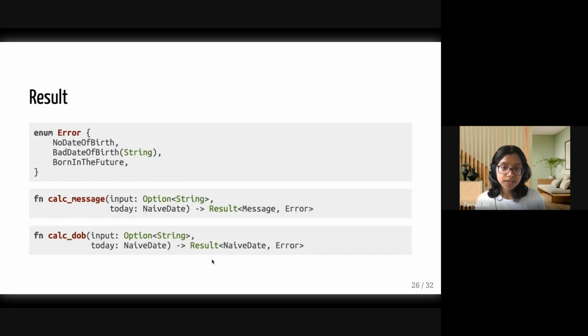And the great thing about Rust is that it actually has that result type. So what we can do is decide to enumerate all of our errors. We said that there were 3. And we can change our function signature for calc message and calc date of birth to actually return a result which may encompass this error. So by doing this, what we're saying is that these 2 functions, calc message and calc date of birth, may fail with a result, but they will not panic. And so they are defined over all of their inputs.